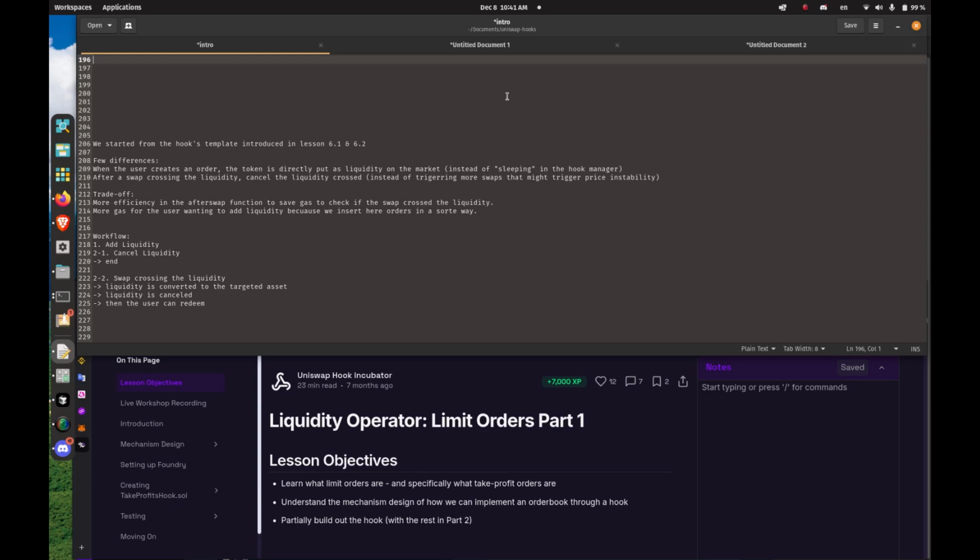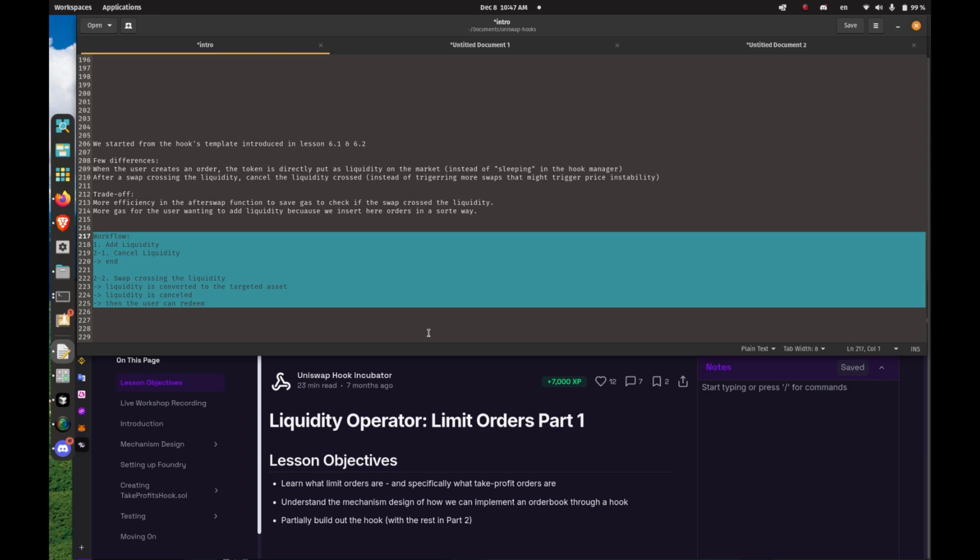We chose a trade-off in the way we coded the functions. When we add the order, there will be more gas for the user willing to add liquidity because it will add its order in a sorted list. However, after swap, when a swapper swaps, there will be less gas for him or her because the lists are already sorted and the algorithm is simplified. So more gas for the user wishing to add liquidity, less gas for the swapper.